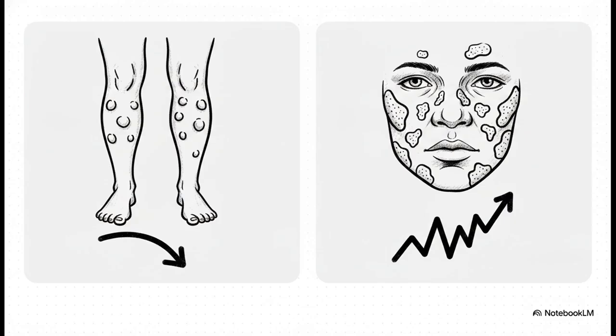Contrast that with lupus pernio, a chronic disfiguring skin condition causing violaceous plaques on the nose and cheeks. It's often seen in African American females and is a major adverse prognostic factor, usually linked to a much rougher clinical course with things like pulmonary fibrosis and bone cysts.